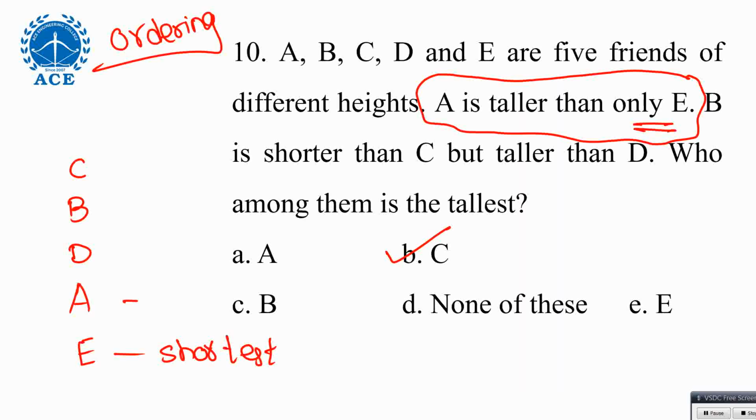Hope you understand this question. So, they given A is taller than only E, means E should be shortest, A will be second shortest. Among 5 slots, A is taller than only E. If I take any other place for A, it may be taller than other people also. They said A should be taller than only E, means definitely E should be the shortest place. That's the only accommodation we can keep, and A should be second shortest.